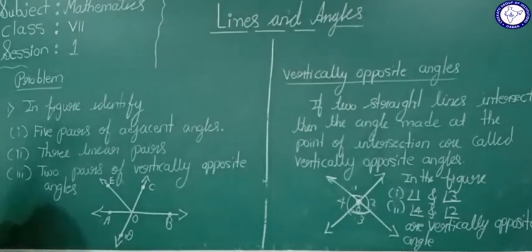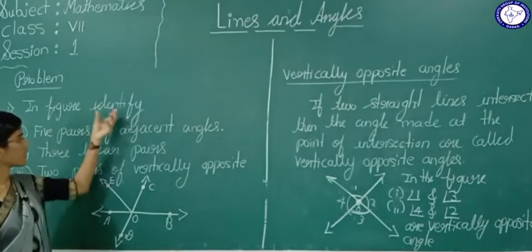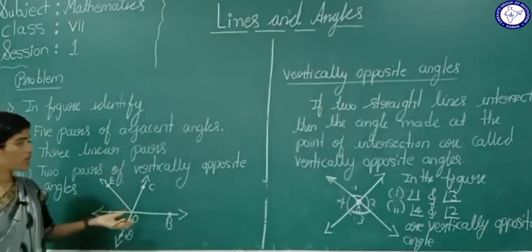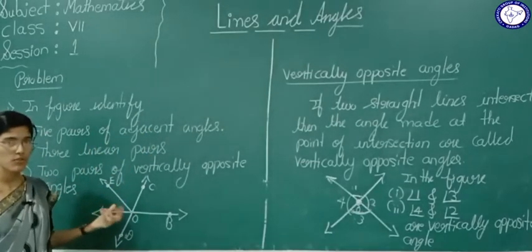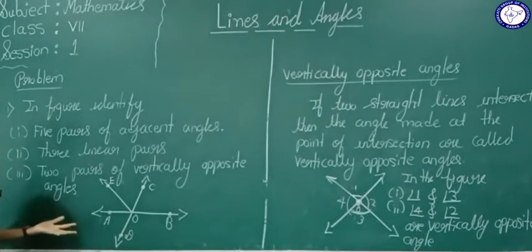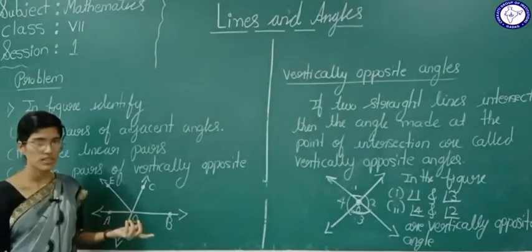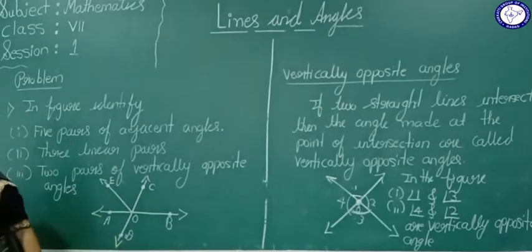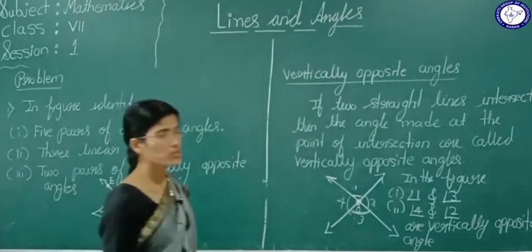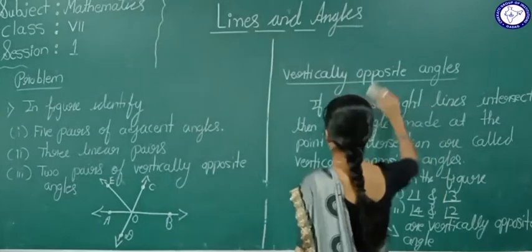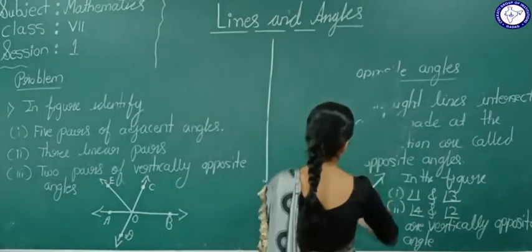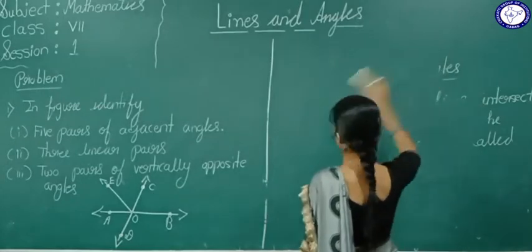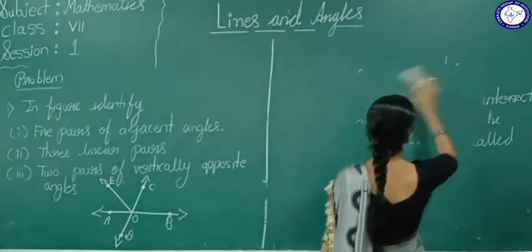Now see here, in the figure identify 5 pairs of adjacent angles. We have to write here 5 pairs of adjacent angles. So what is an adjacent angle? 2 angles are called adjacent angles if they have a common vertex, a common arm, and the other arms are on the opposite sides of the common arm. Yes or no? Now you find out the 5 pairs of adjacent angles here.